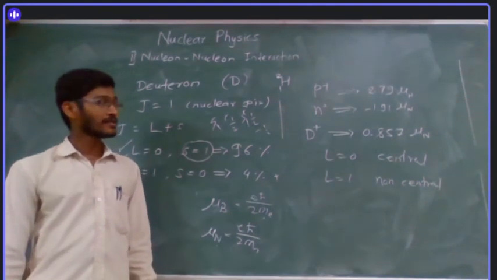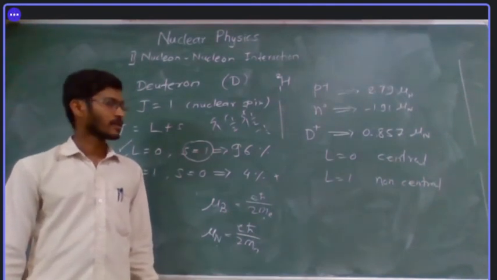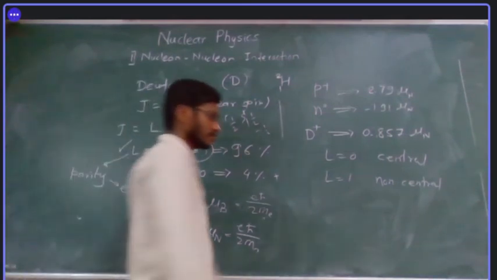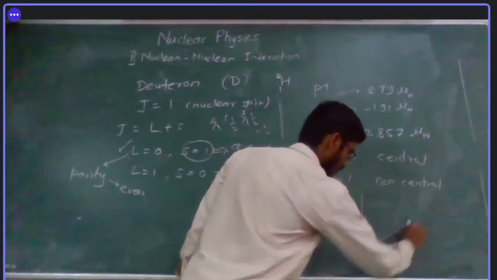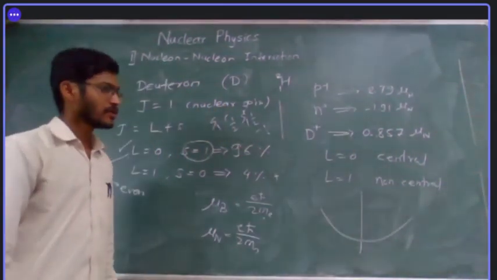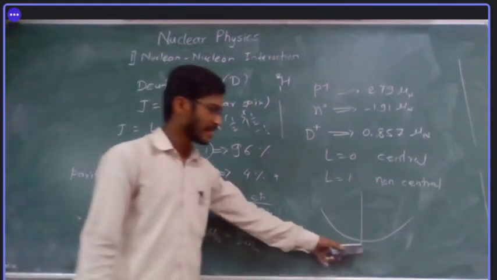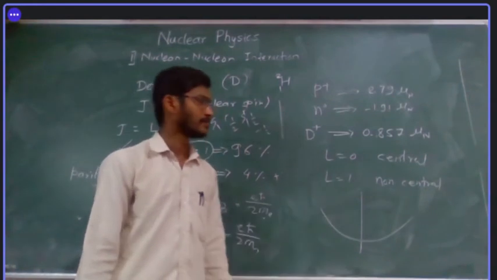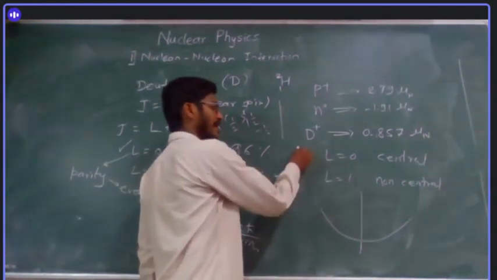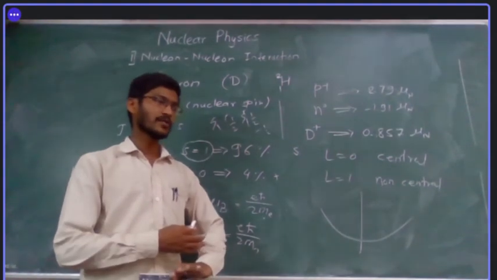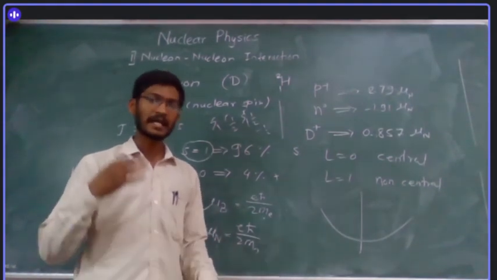So what does central force exactly mean? The symmetric potential we took, any kind of symmetric potential. What does this mean? This depends only on distance and not on the angle. So L equal to 0, or S state, what does that represent? That the state or orbital is spherically symmetric.